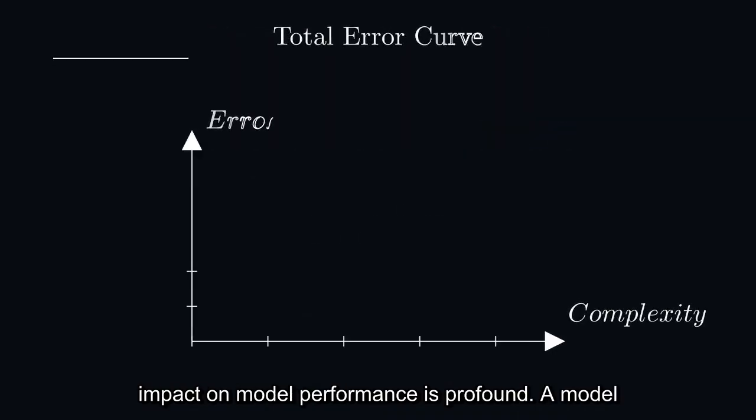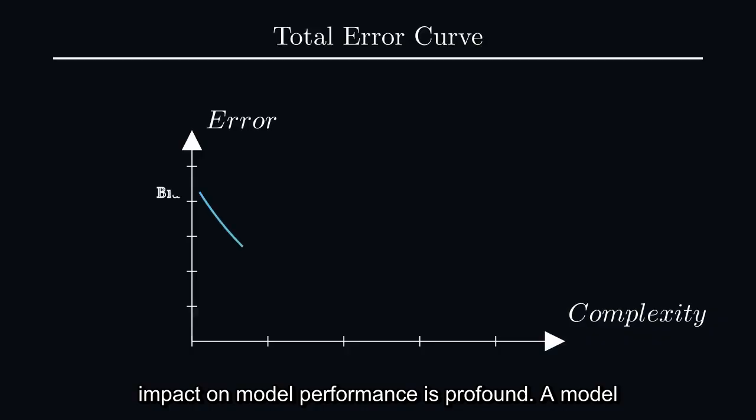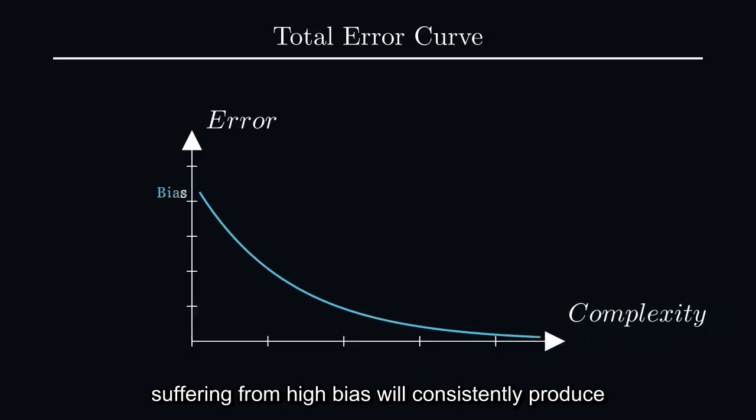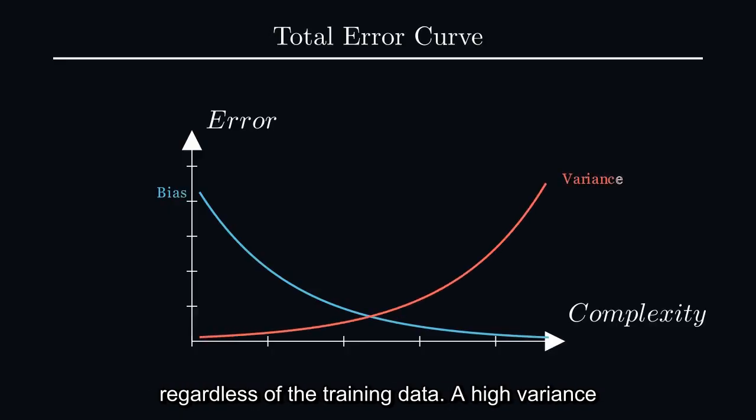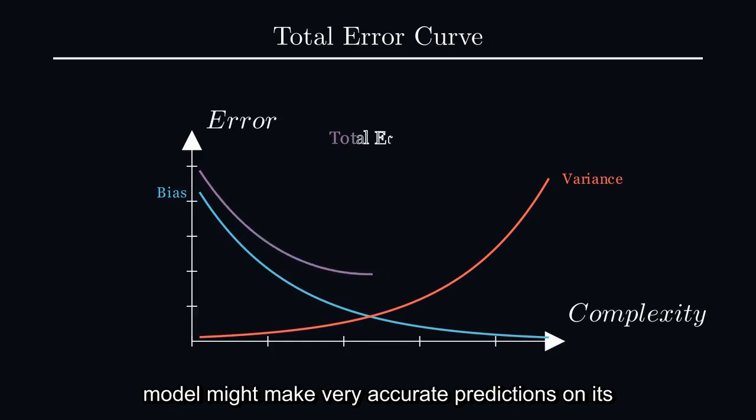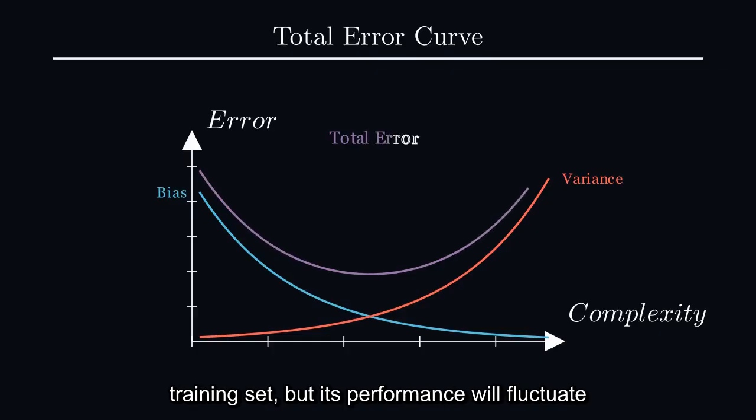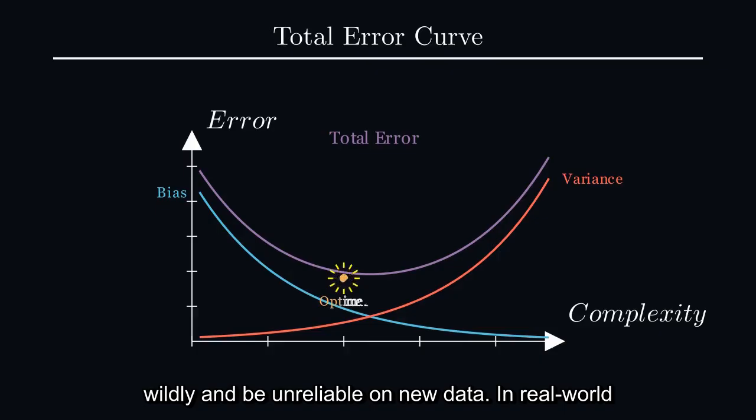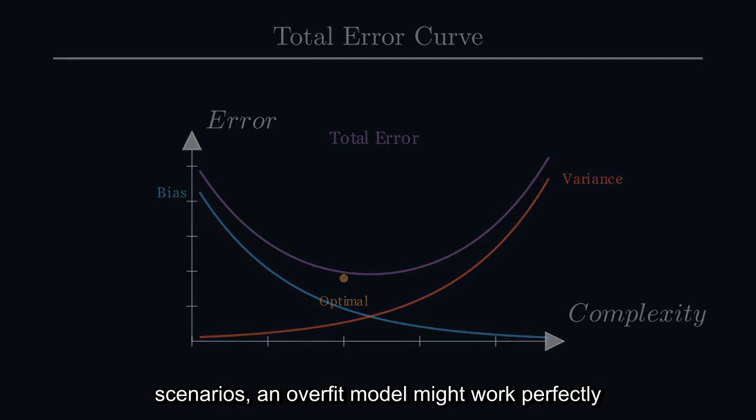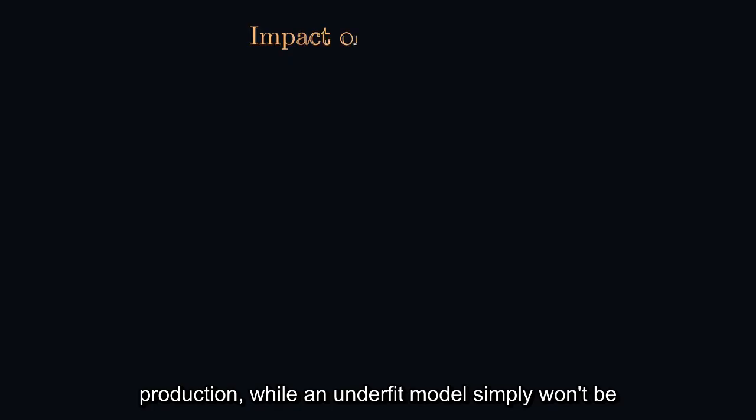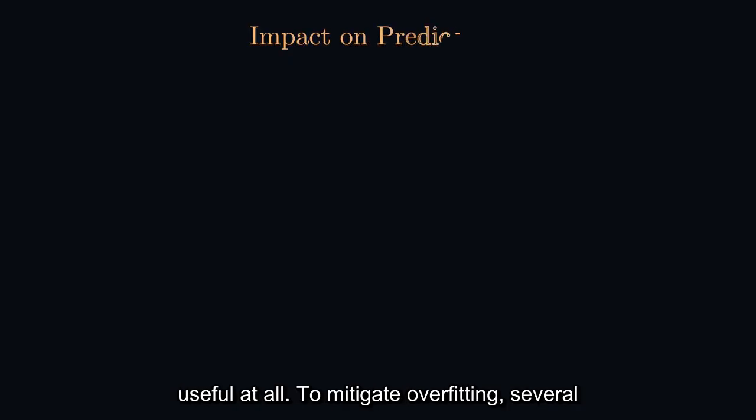The impact on model performance is profound. A model suffering from high bias will consistently produce predictions that are far from the true values, regardless of the training data. A high-variance model might make very accurate predictions on its training set, but its performance will fluctuate wildly and be unreliable on new data. In real-world scenarios, an overfit model might work perfectly during development but fail catastrophically in production, while an underfit model simply won't be useful at all.